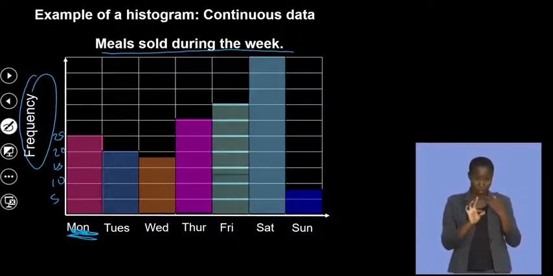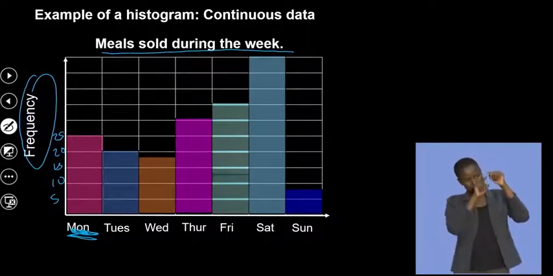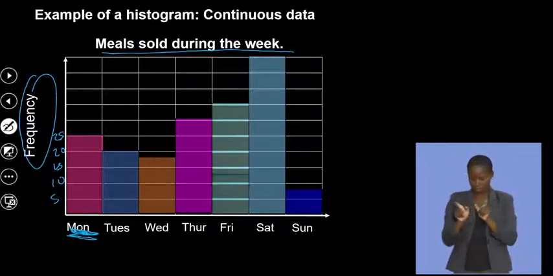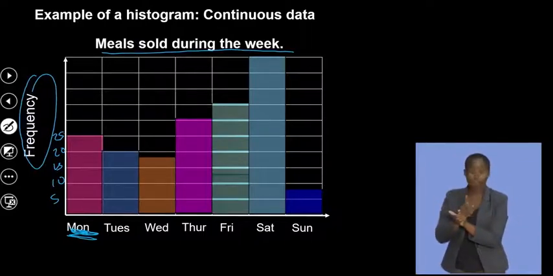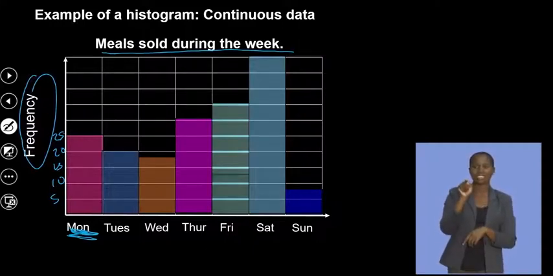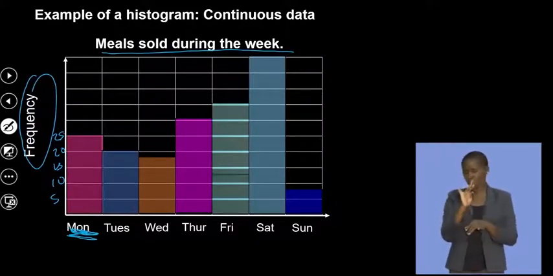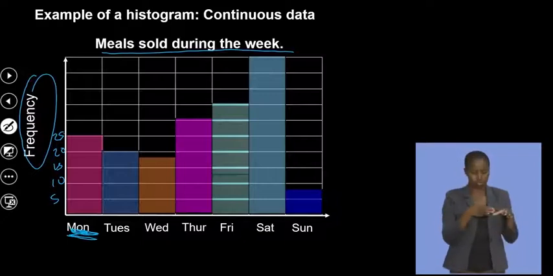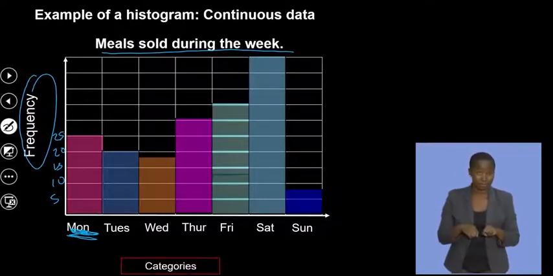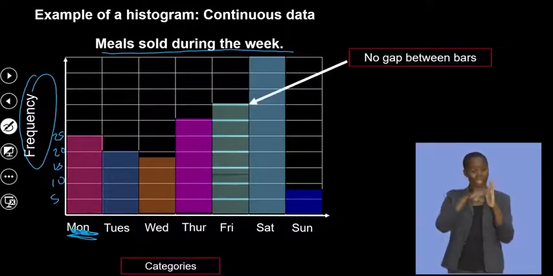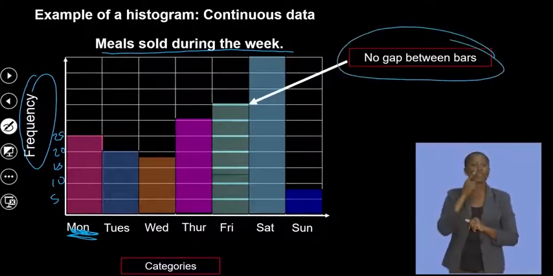What do we see? The blocks, they touch. Are we all together? But here, we group Monday, Tuesday, Wednesday, Thursday, Saturday, and so on. Okay. So, no gaps between bars, you can see that.